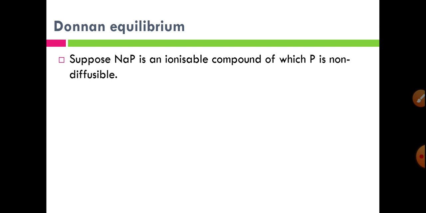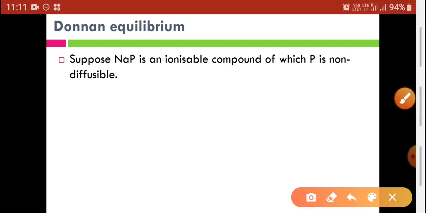In that example, we took sodium phosphate and sodium chloride, with sodium phosphate on one side and sodium chloride on the other side, and both solutions separated by a semi-permeable membrane.